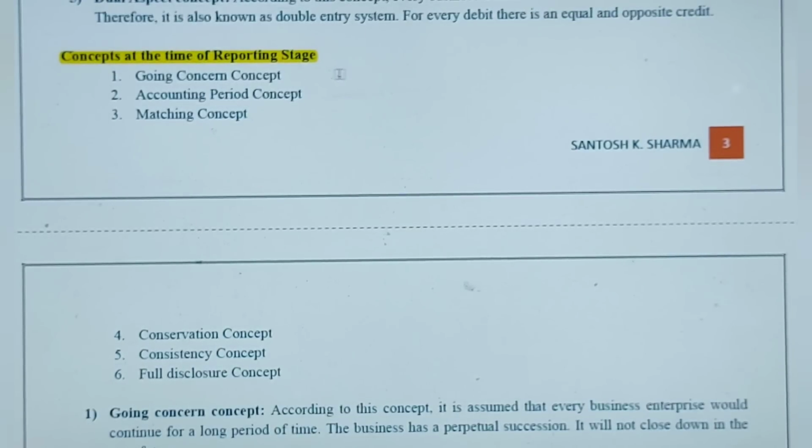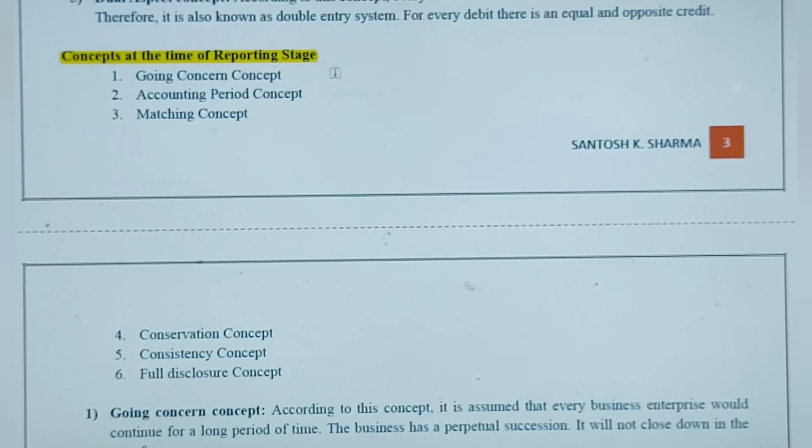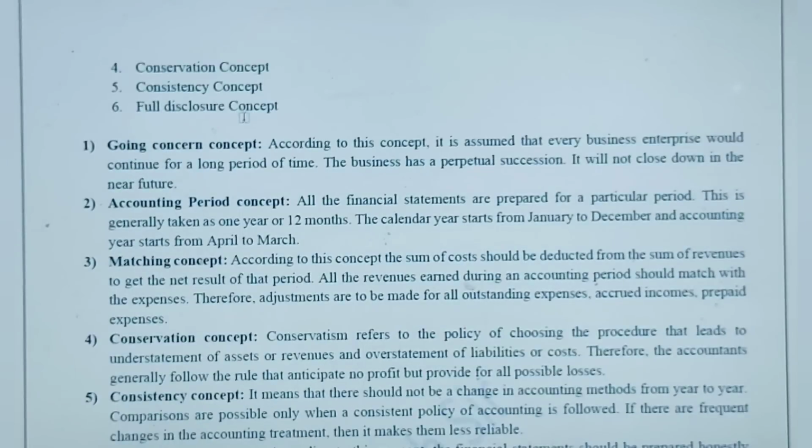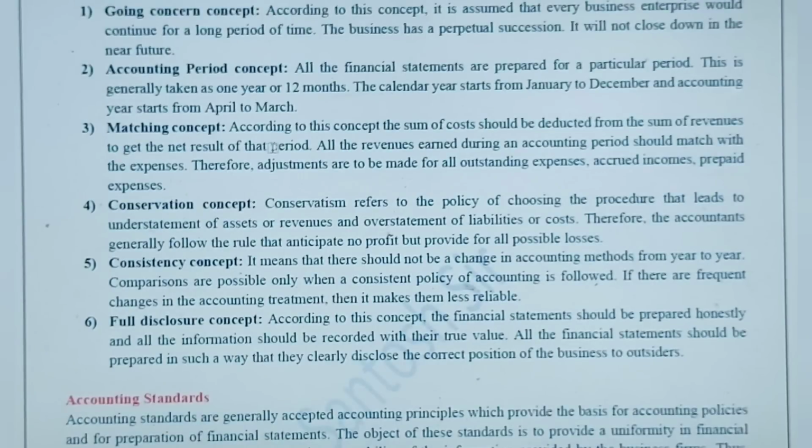Okay friends, let's move ahead to concepts at the reporting stage. When an accountant tries to report to the management, what are the different concepts that he should take into account? The first one, he should assume that the firm is a going concern and it will not close down in the near future. Then accounting period concept, basically it is prepared for 1 year, that is from 1st April to 31st March. And there are some matching concept, like the debits must match with the credit, and some conservation concept, consistency concept, and full disclosure concept. So just learn all these 6 concepts.